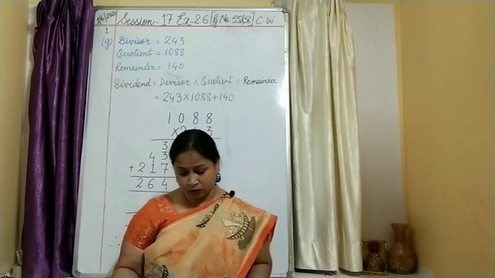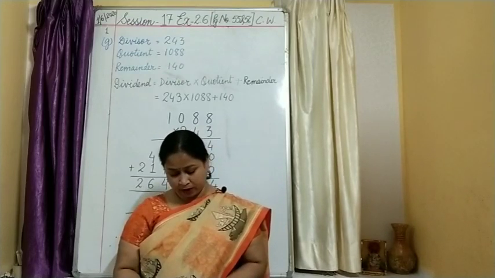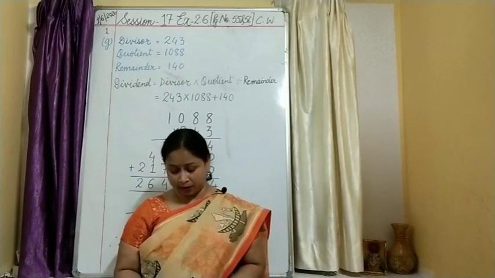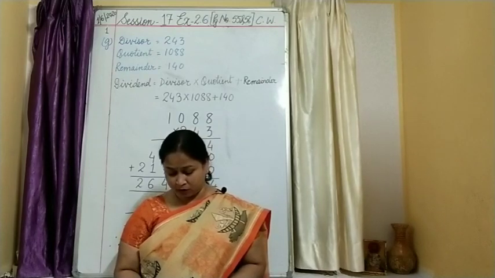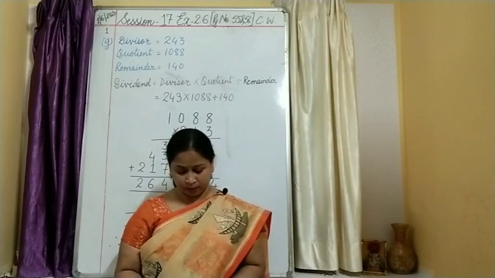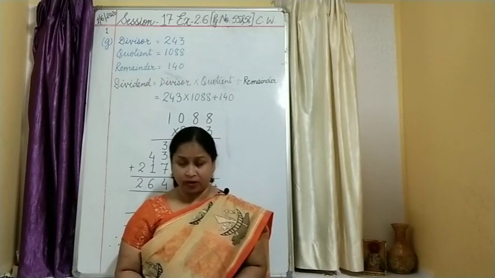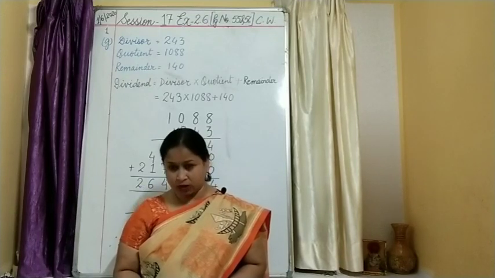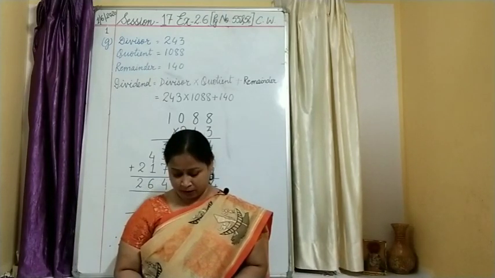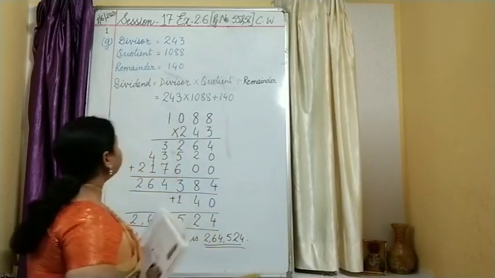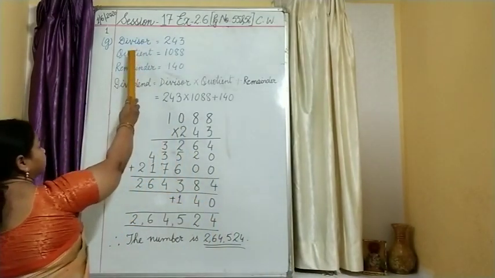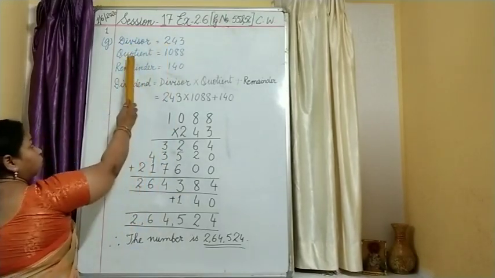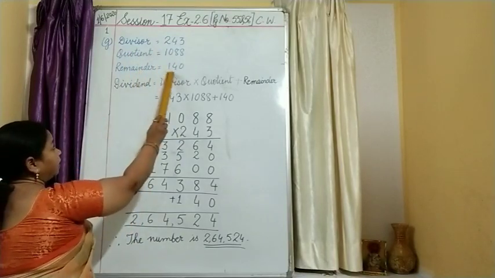Children, now look at question number G. A number when divided by 243 gives 1088 as quotient and 140 as remainder. Find the number. What are the things you are provided with? First we have to note down that the divisor given is 243, the quotient is 1088 and the remainder is 140. You note down whatever things are provided to you: divisor 243, quotient 1088, remainder 140.